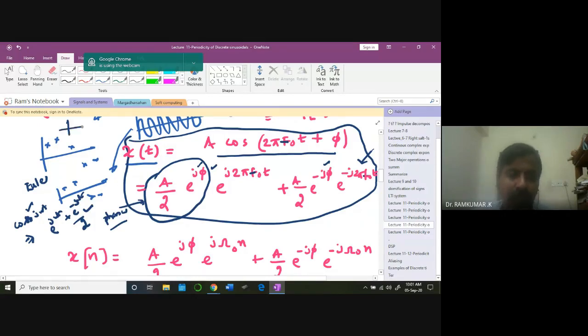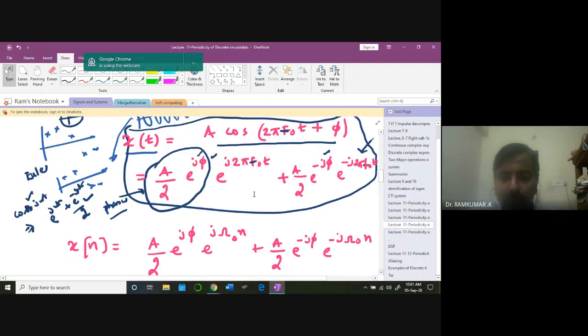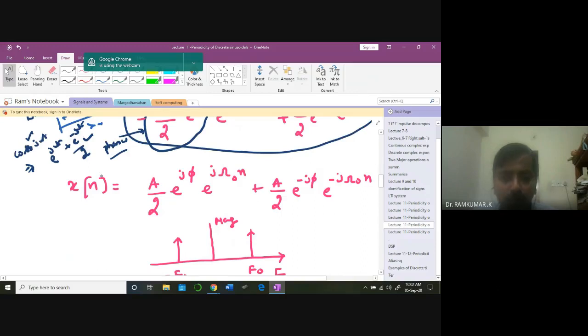Okay, so rotating vector, or rotating phasor, they call it. This is rotating at a frequency of what? F naught. This phasor is rotating at a frequency of f naught. Now, if you represent this particular term, the corresponding discrete time domain will look like this, with e power j omega naught n, where capital omega naught is the discrete domain frequency and n is the sampling index.